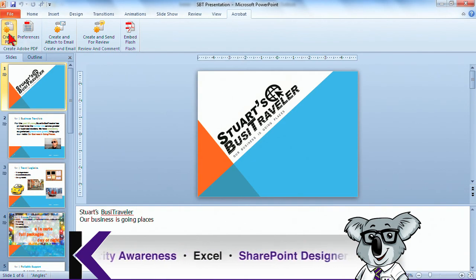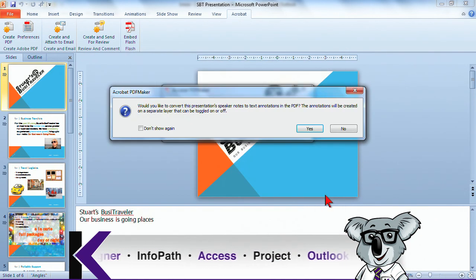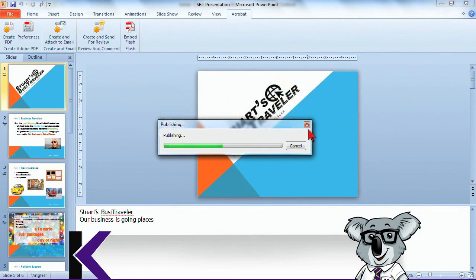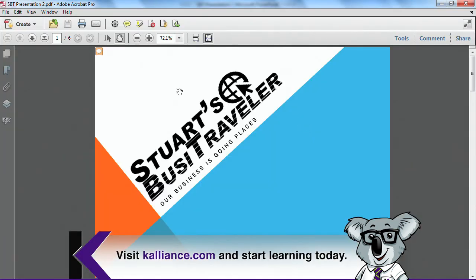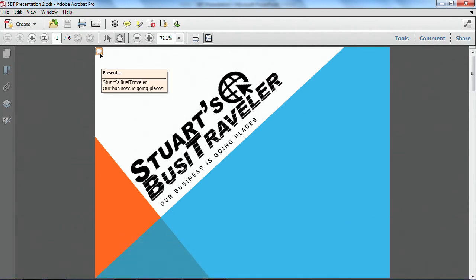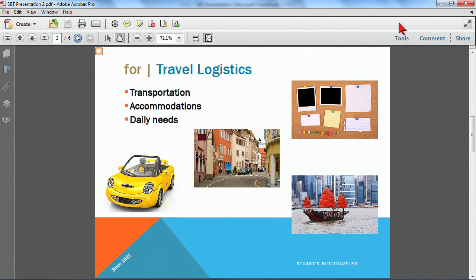When I click Create PDF, notice that Acrobat actually recognizes that there are speaker notes. Here are some examples of that. And it's actually prompting me, would you like to use those features? And I think I will. So I'll go ahead and click on yes, and so it's going to build this PDF for me. And there we go. And the speaker notes are represented as these different annotation symbols. You can see there in the corner. And close that out.